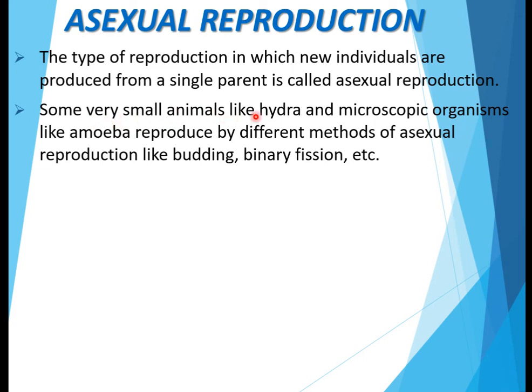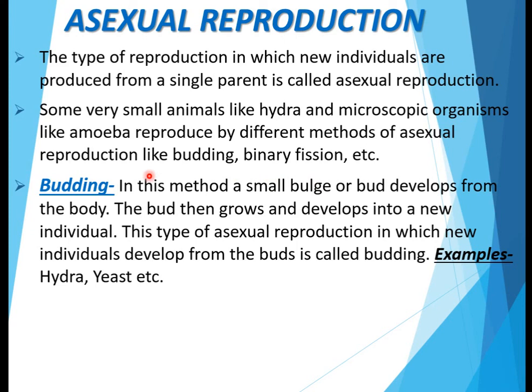Some very small animals like hydra and microscopic organisms like amoeba reproduce by different methods of asexual reproduction like budding, binary fission, etc. Let's study about the first type of asexual reproduction, budding. In this method, a small bulge, or we can also say bud, develops from the body.